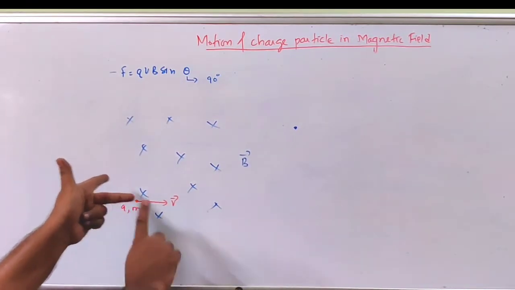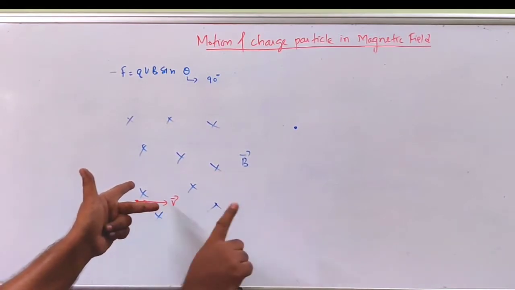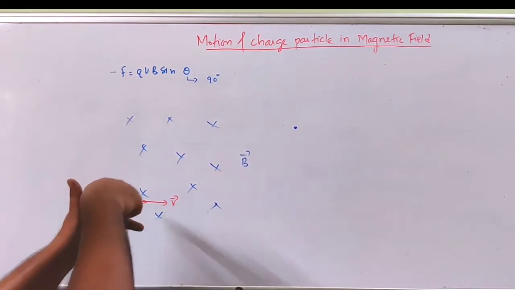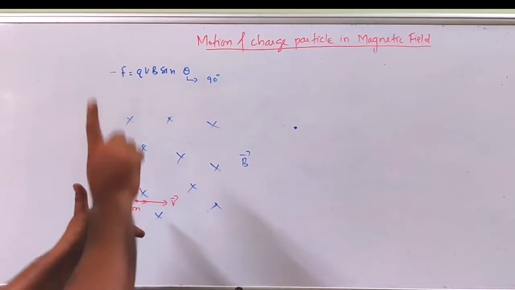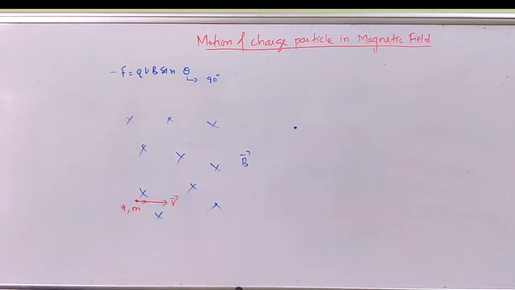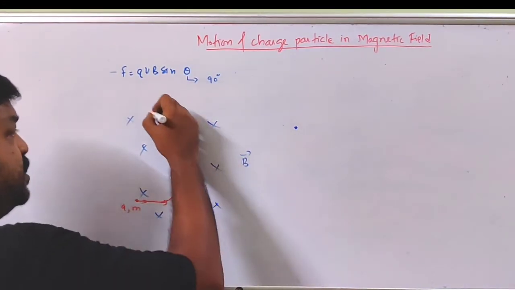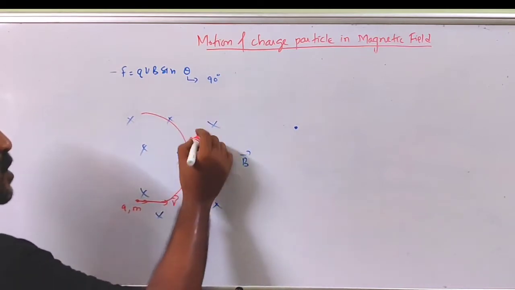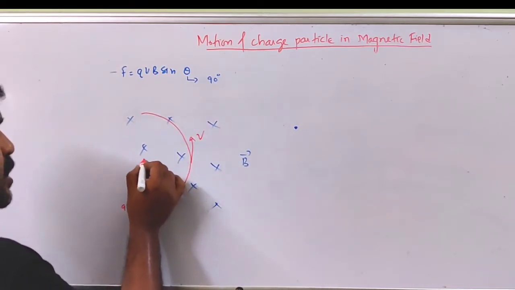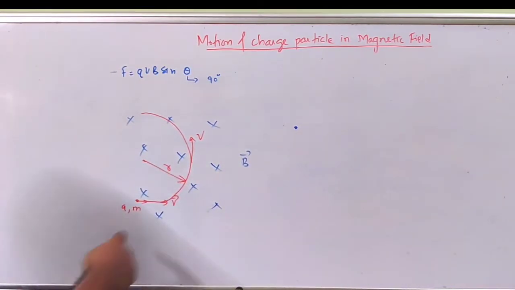So force is in the upward direction. This charged particle is going to experience a force in the upward direction and it is going to move like this. Here the velocity is in the upward direction, and this is the radius. So it is moving in a circular path.